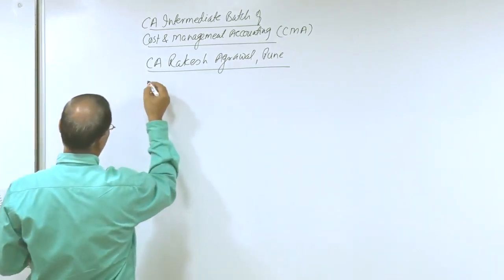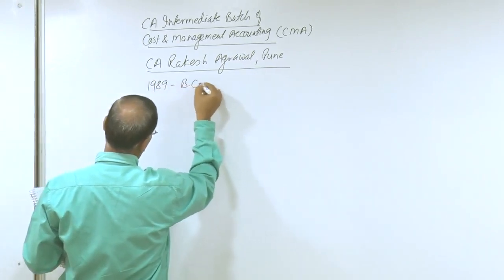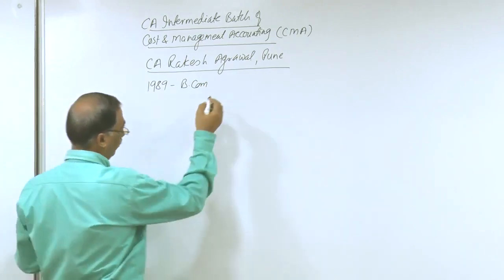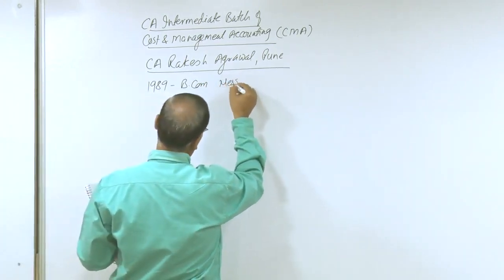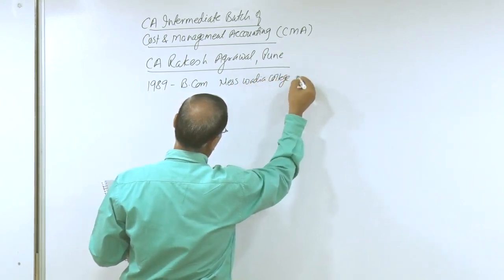I have done my graduation way back in 1989, that is my BCom, Bachelor of Commerce, from Nes Wadia College, Pune.